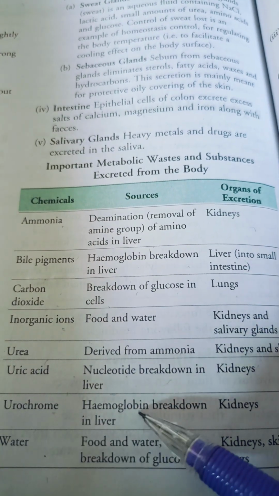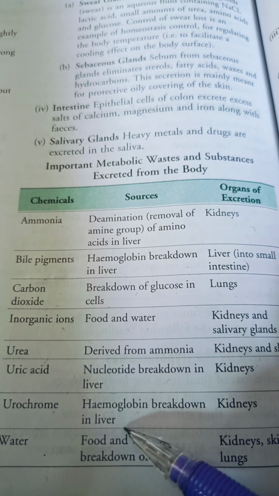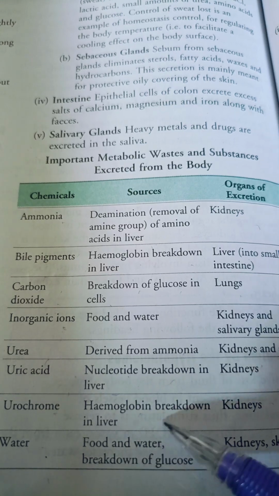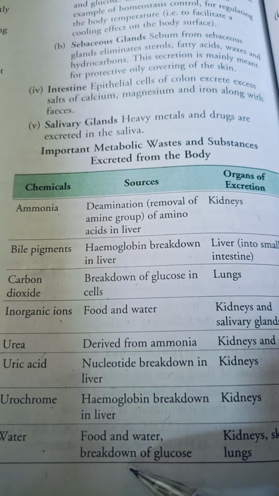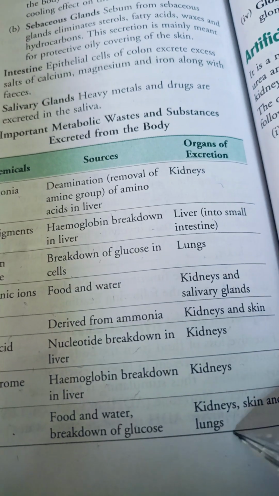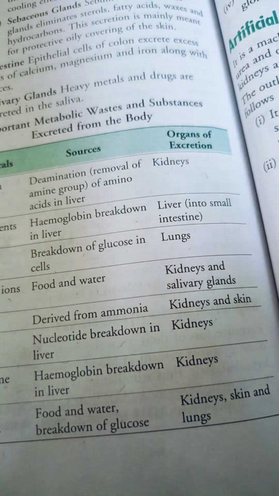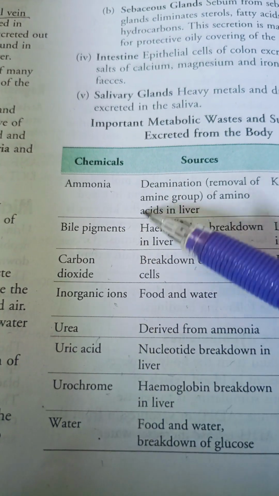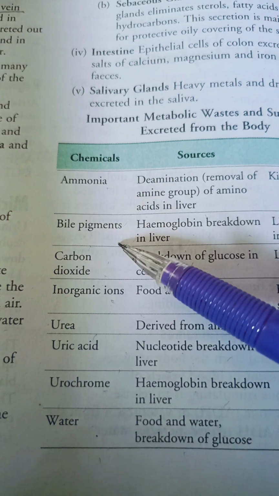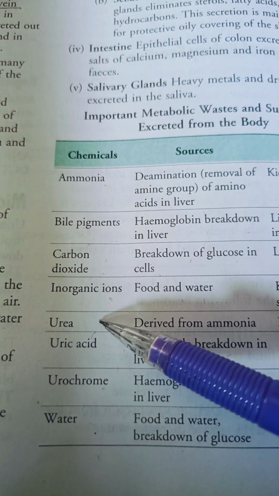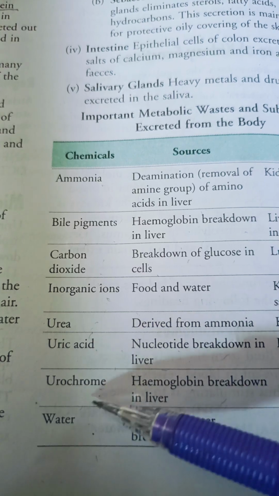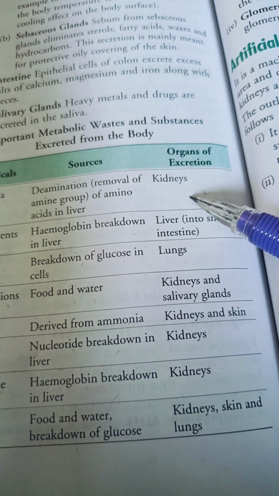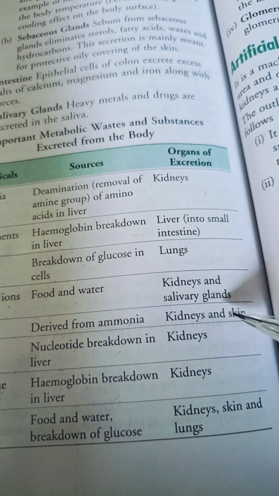Urochrome, due to breakdown of hemoglobin in liver, excreted by kidneys. Water, when we take food and water, and also through breakdown of glucose, excreted via kidneys, skin and lungs. So the main chemicals we have as waste in our body are ammonia, bile pigments, carbon dioxide, inorganic ions, urea, uric acid, urochrome and water, which are eliminated or excreted through kidney, liver, lungs, salivary glands, skin.